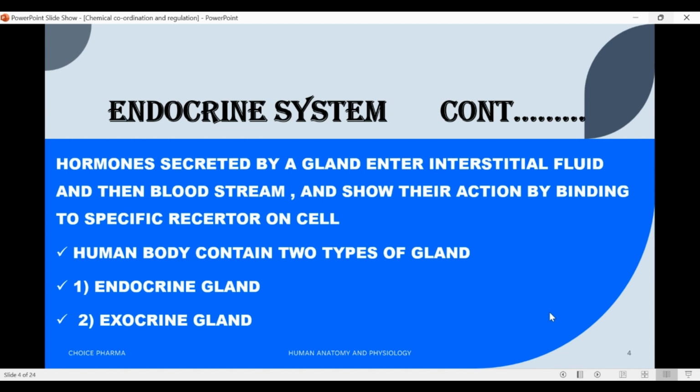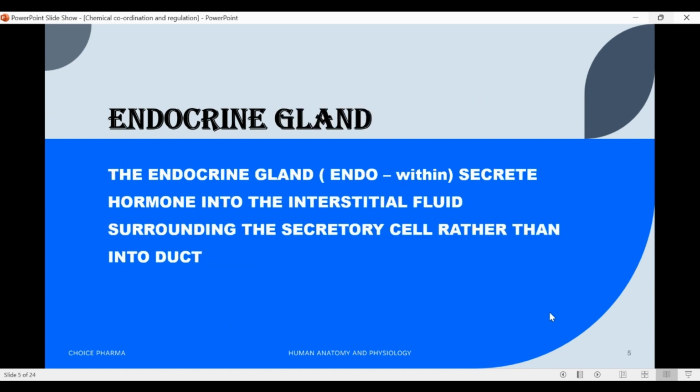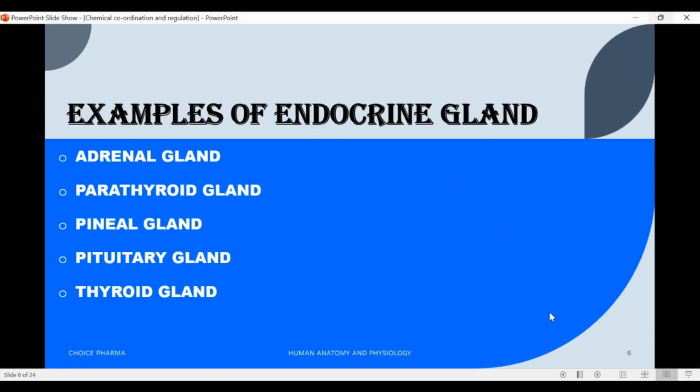Endo means within. Endocrine glands secrete hormones into the interstitial fluid surrounding the secretory cells rather than into ducts. From the interstitial fluid, hormones diffuse into blood capillaries and blood carries them to target cells throughout the body. Examples of endocrine glands: adrenal gland, parathyroid gland, pineal gland, pituitary gland, thyroid gland.